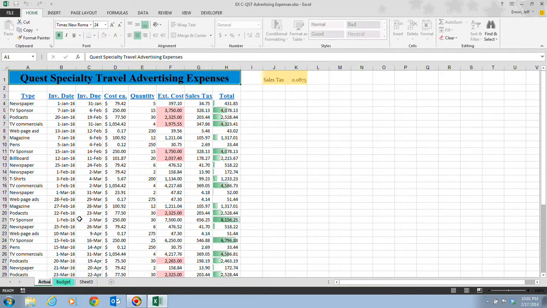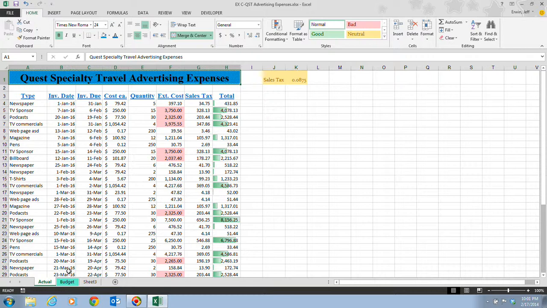says Actual. Once I have that, I can click enter, and of course we can now notice that the color of the budget tab, which we have on there, changes depending on whether it's the active tab or not. Now when the actual tab is active, the color of the budget tab changes to the green tab color that you selected. Now of course we decided that we want to rearrange the order of these sheets so that the budget tab is to the left of the actual tab on there. Of course this is just some ways that you can organize your workbook a little bit easier.